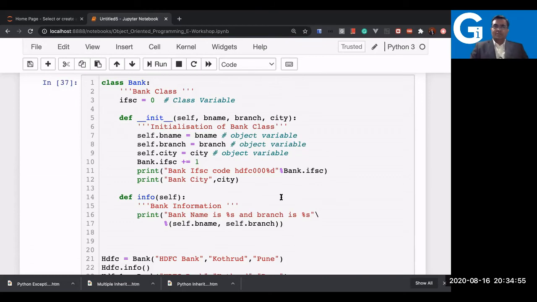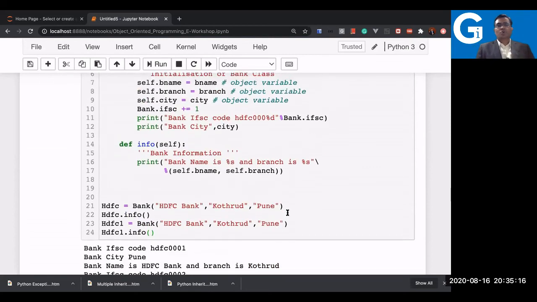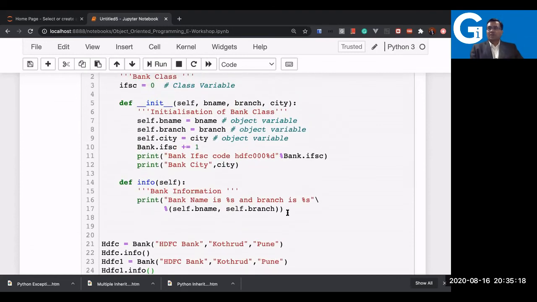What about modification? If the bank is modifying, it is going to reflect to the entire class. But if an object is modifying, it won't be reflected to the entire class. So it all depends on who is modifying it. Yes, you can modify it through the object, but it will be only for that object, not for the entire class, not for other classes also. So this is the scope of the class variable.